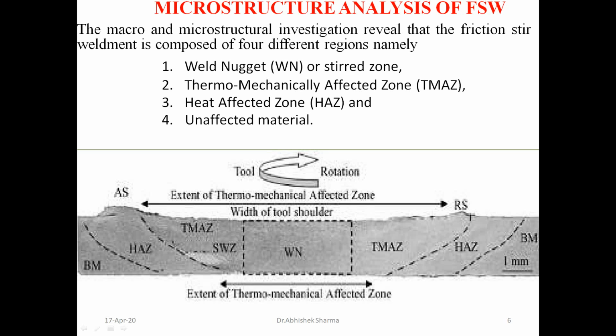After that, the third is the heat affected zone, HAZ. Up to here the heat affected zone is there, and after that there is no effect.